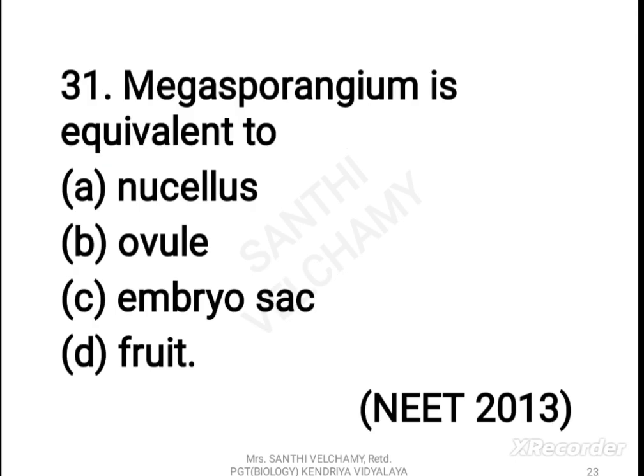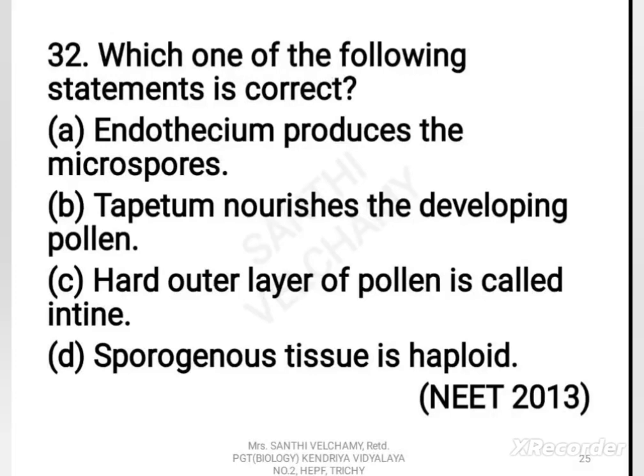Now let us go to the next question, 31st. Megasporangium is equal to: A. Nucellus, B. Ovule, C. Embryo sac, D. Fruit. The correct answer is B, ovule.